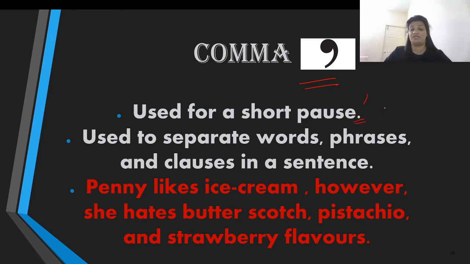Unlike a period, which is a complete pause, a comma is a short pause. It is used to separate words, phrases, and clauses in a sentence. For example: Penny likes ice cream, take a short pause. However, another short pause. She hates butterscotch, pause, pistachio, pause, and strawberry flavors. So we have taken very tiny pauses over here. That's the purpose behind using a comma in a statement. If a period denotes a complete pause, then a comma denotes a short pause.